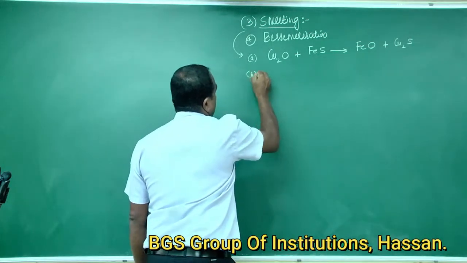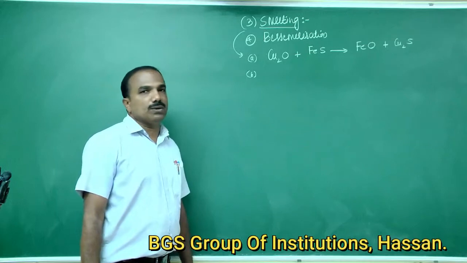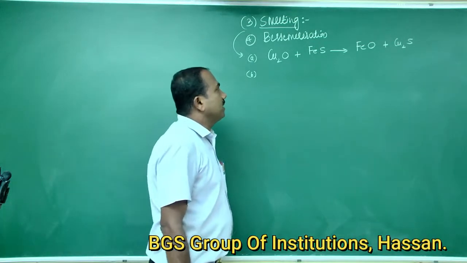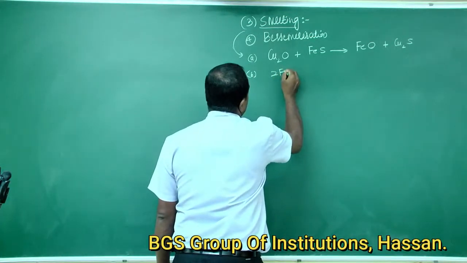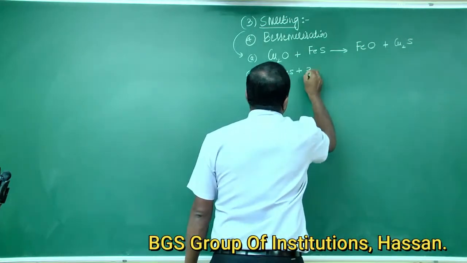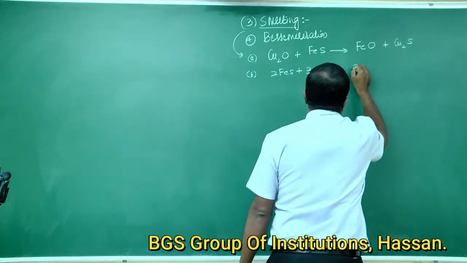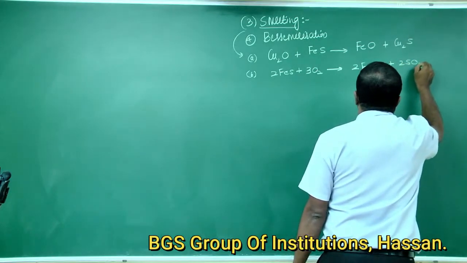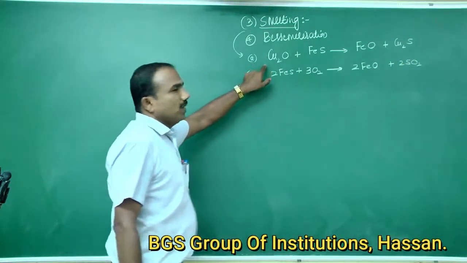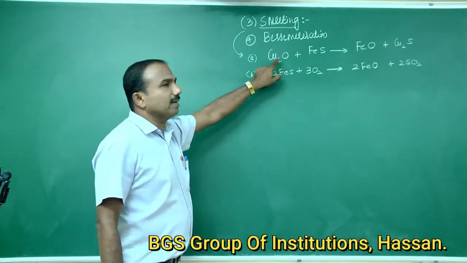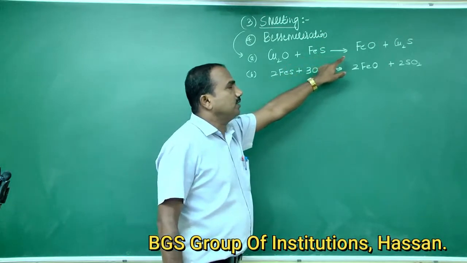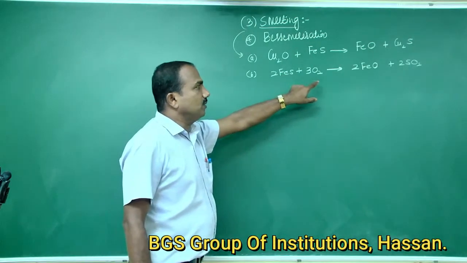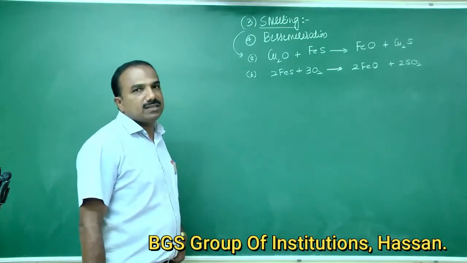Second one, ferrous sulfide is oxidized to ferrous oxide with the liberation of sulfur dioxide gas: 2FeS plus 3O2 gives 2FeO plus 2SO2.